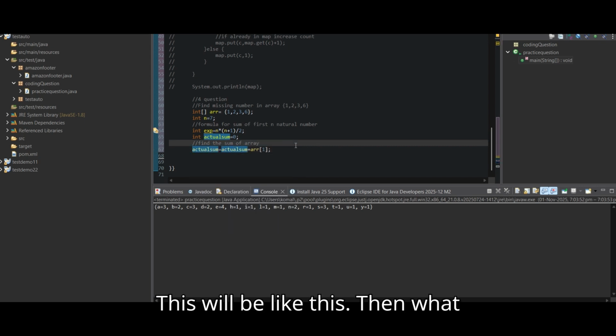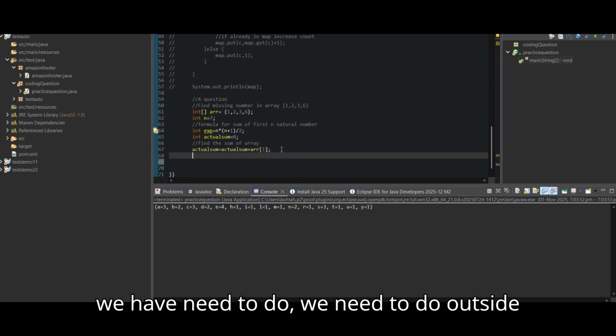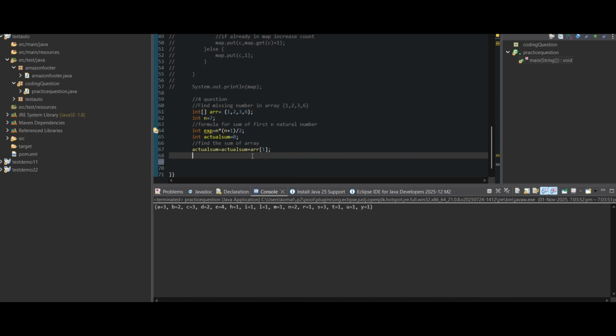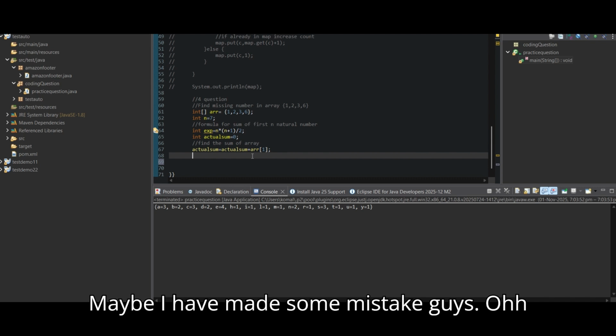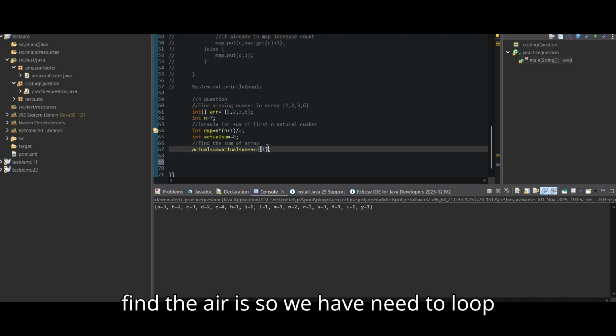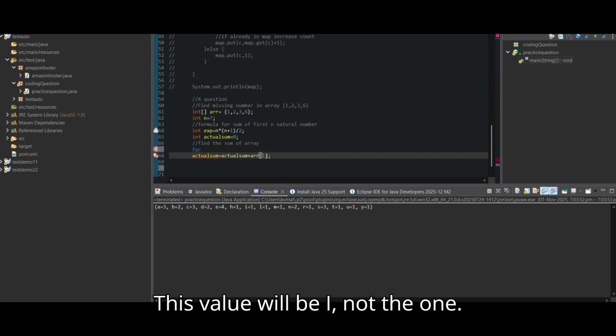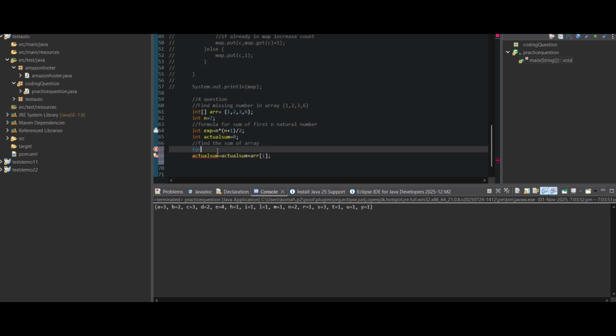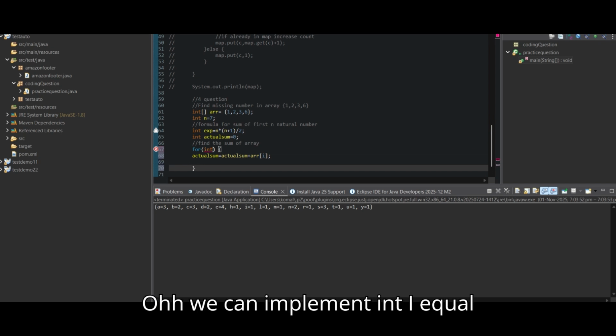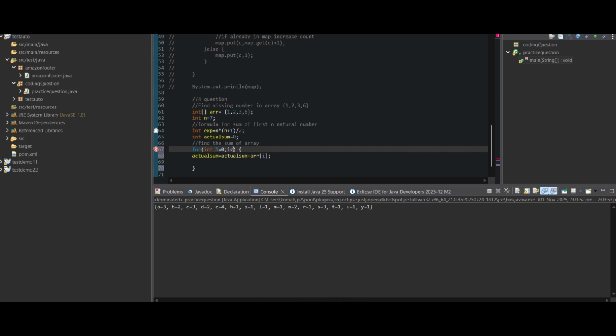this value like this. Then what we need to do, we need to do outside the, sorry, I have made some mistake, guys. To find the sum of the array, we need to loop, and inside the loop this value will be I, not the one. How we can implement: int I equal to 0, and I plus plus,